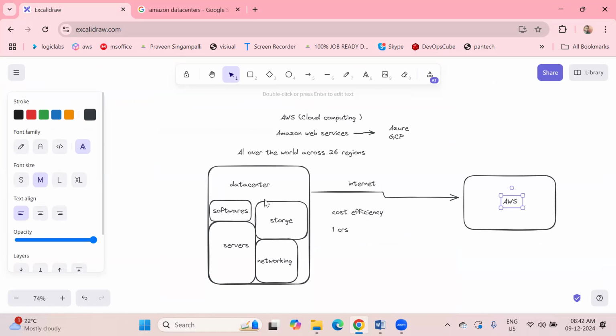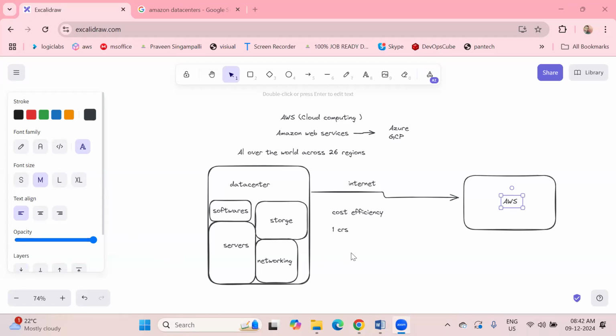It means we are getting this kind of server, storage, networking, applications through the internet with the help of the AWS portal. That is called cloud computing. It's clear for everyone? Any doubts about cloud computing? No, sir. It's clear, right? About the data center and why we are using this AWS concept. What cloud computing is is clear.